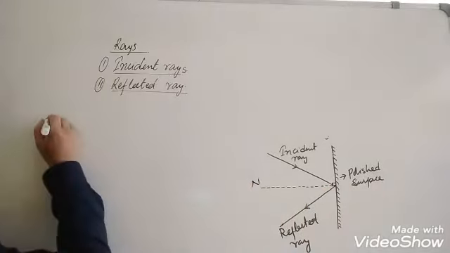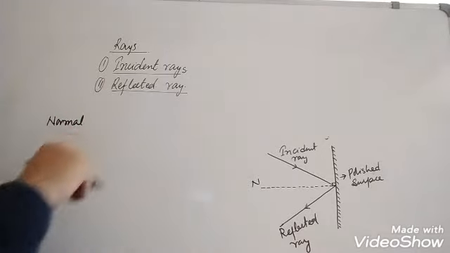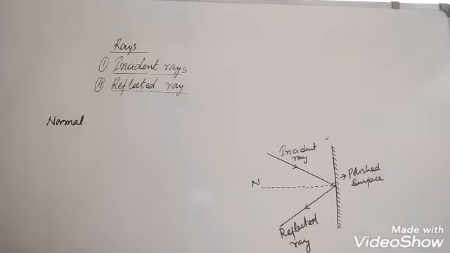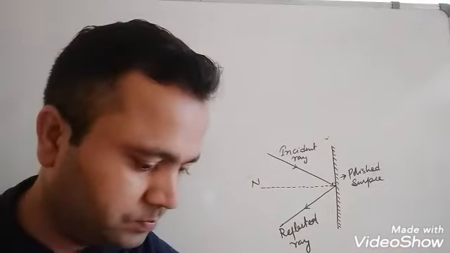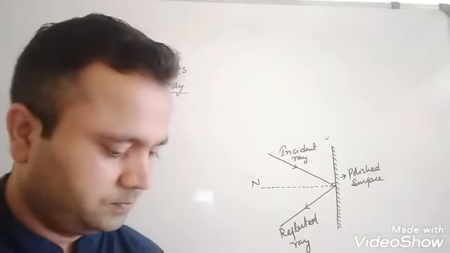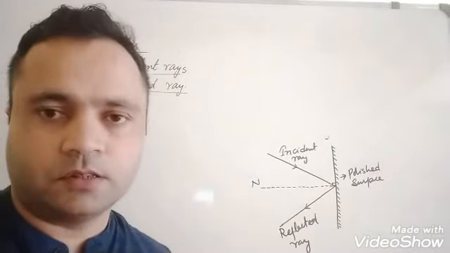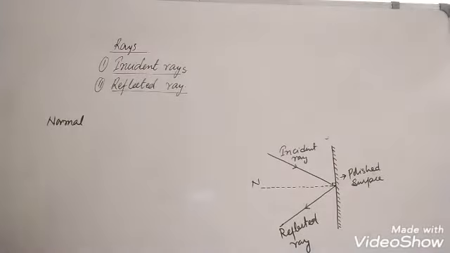What is normal? Okay, incident ray is the ray of light which falls on the surface of the mirror, and the ray sent back by the mirror is reflected ray.